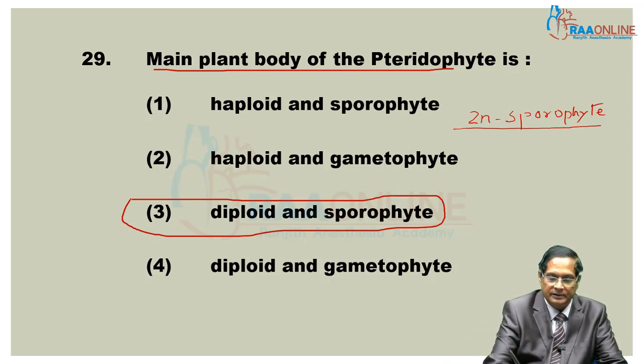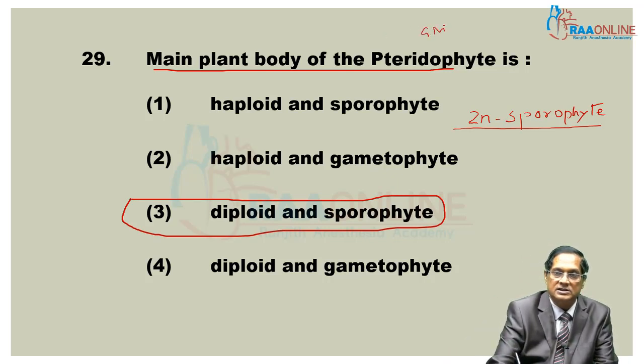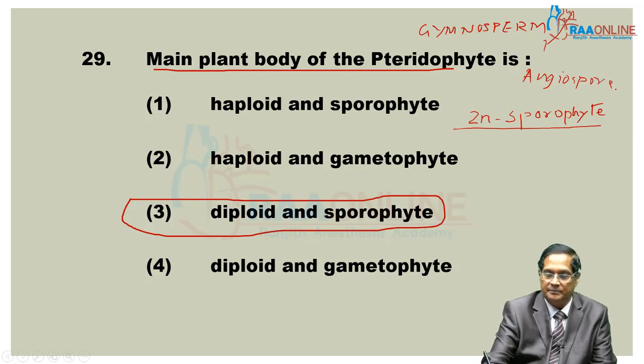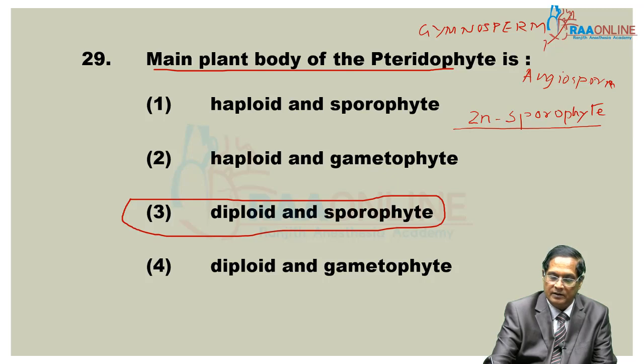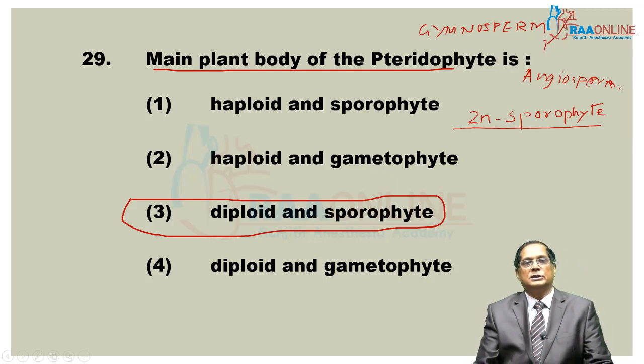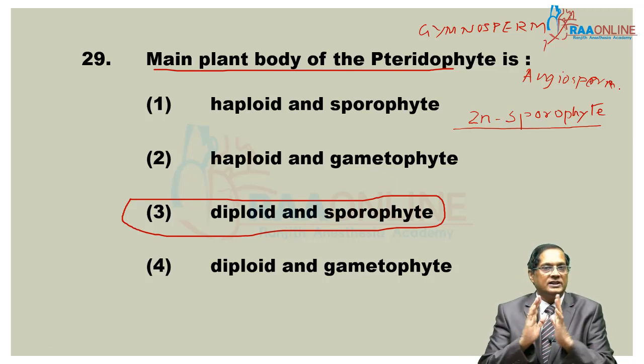Here we can write gymno also, in that case the answer is the same. If gymnosperm is the given word, then the answer is the same, that is, they are also diploid sporophyte. If instead of gymnosperm, angiosperm is written, then again the answer is the same. That is, the main plant body for pteridophyte and gymnosperm is sporophyte. And what is a sporophyte? A spore producing plant, a spore forming plant, is known as sporophyte.